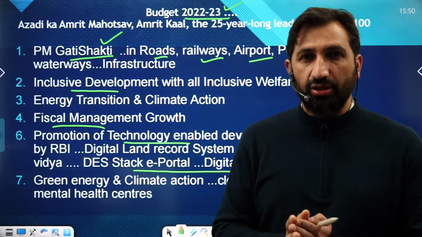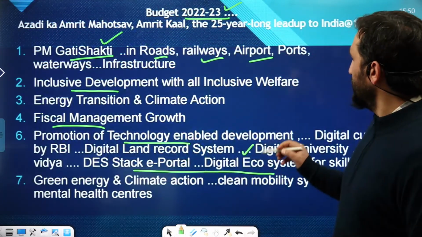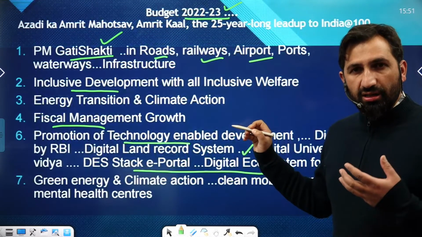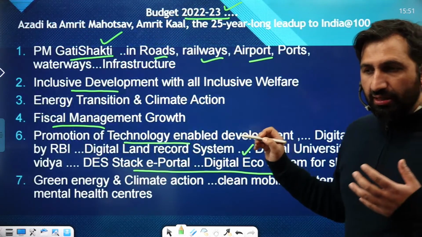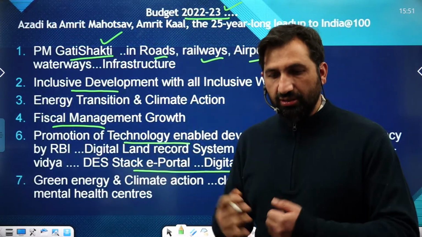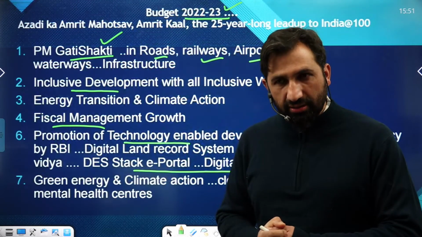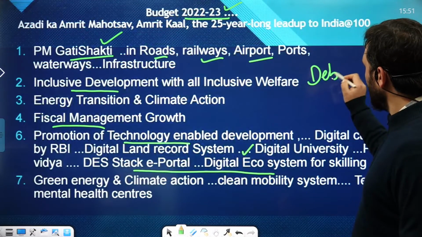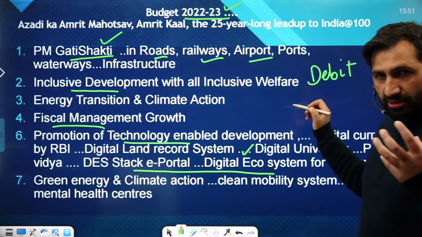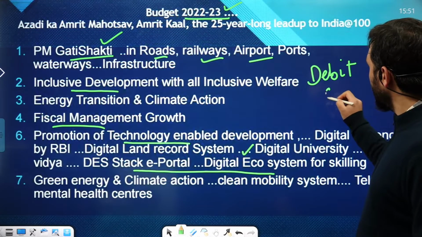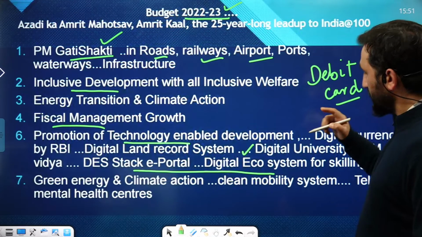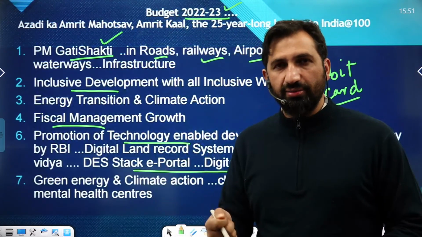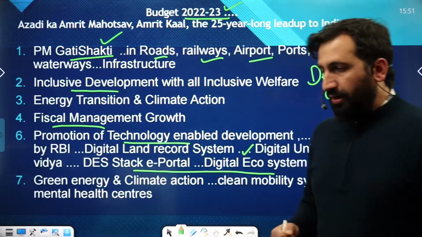इसको थोड़ा सा मैं explain करूँ. What does digital currency mean? For example, Government of India हर साल a good amount of money through RBI economy में infuse करती है. उसमें what they will do, digital money is not in the form of, like, your debit card. असल में इसको थोड़ा समझें, it's a new concept, that's why I want to explain it. Debit card में क्या होता है, आपके अकाउंट में पैसा होता है, उसके बाद you can easily withdraw through your ATM card, credit, debit card, and or even you can seek a credit.